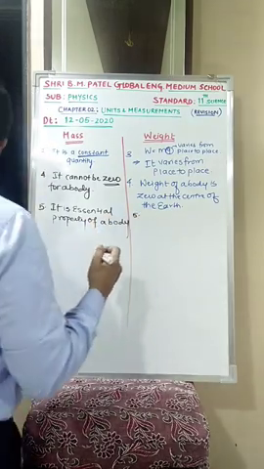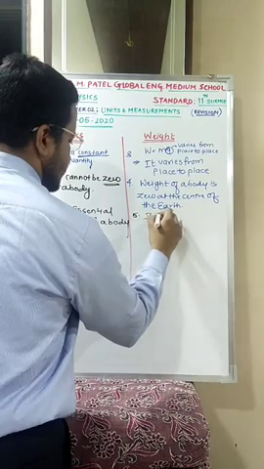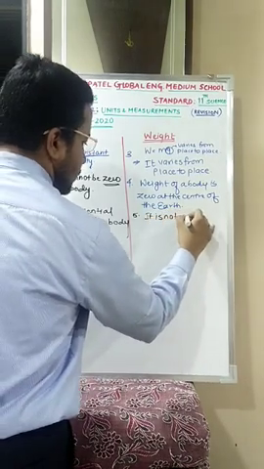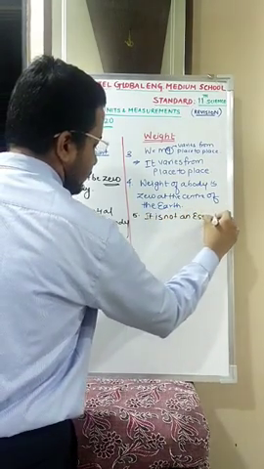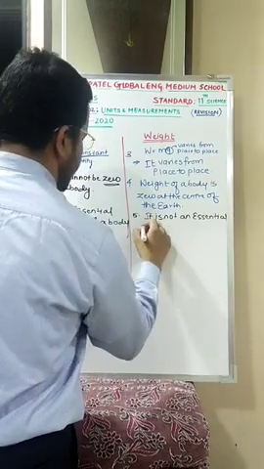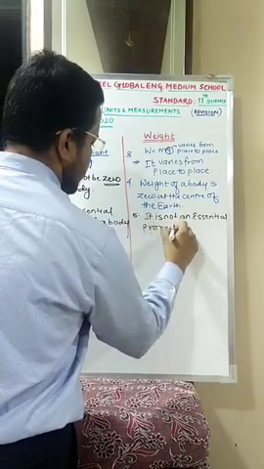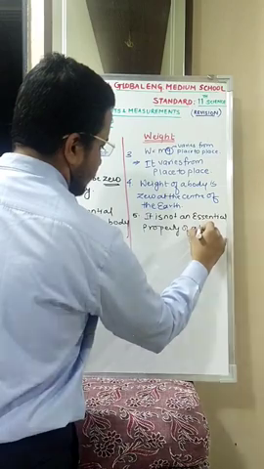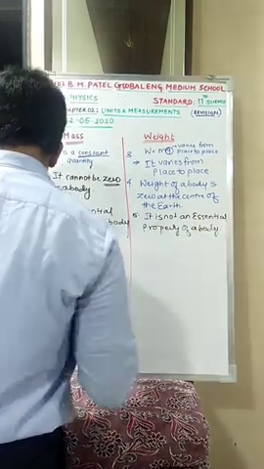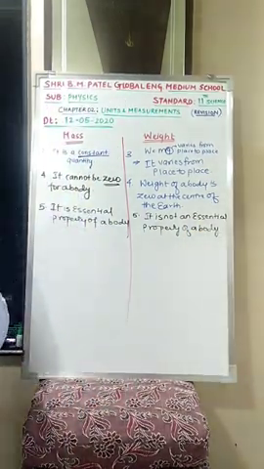You can write over your fifth point: it is not an essential property of a body. Clear? Weight is not an essential property of a body, but mass is an essential property of a body.